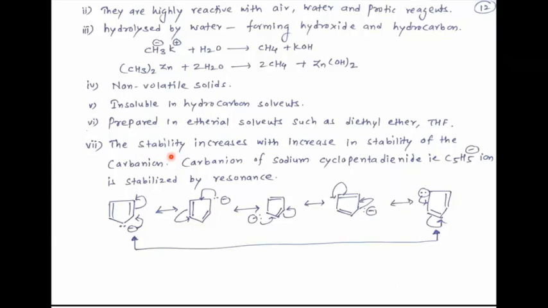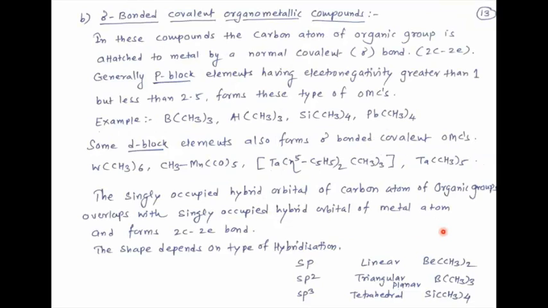The stability of ionic organometallic compounds increases with increase in stability of the carbanion. So the carbanion of sodium cyclopentadienide, that is the C5H5 minus ion, is stabilized by resonance, and hence the stability of this compound increases, and in this way it is shown how this carbanion is stabilized with the help of resonance.